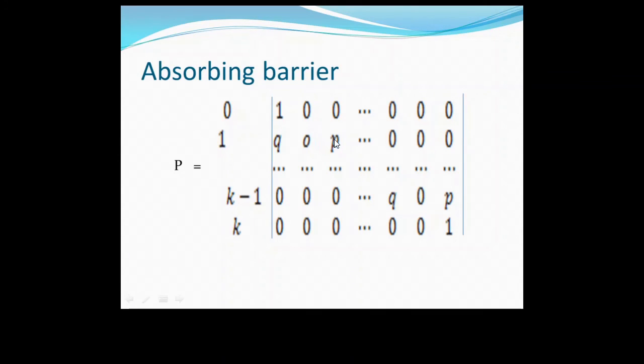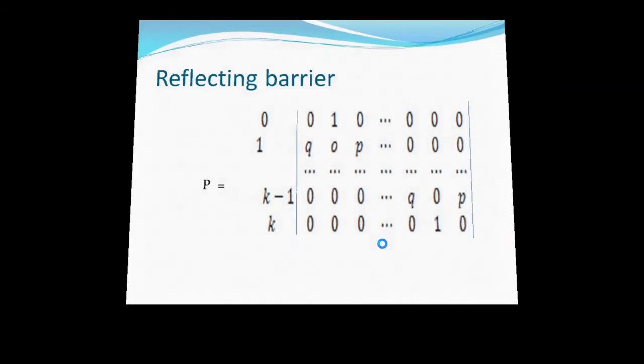Present to future P, present to past Q, and all remaining probabilities are 0, and in total there are K states, 0, 1 up to K, again 0, 1 up to K. So this is nothing but the explanation of the absorbing barrier.